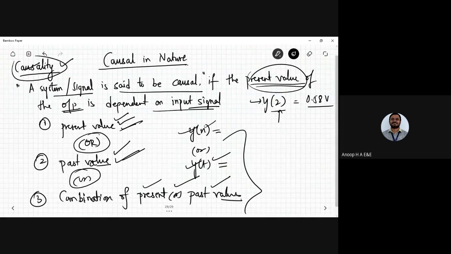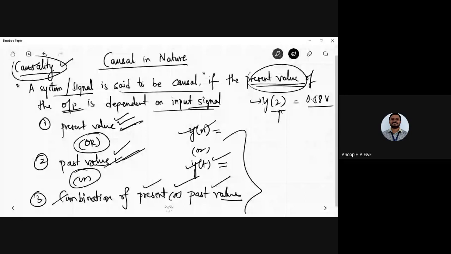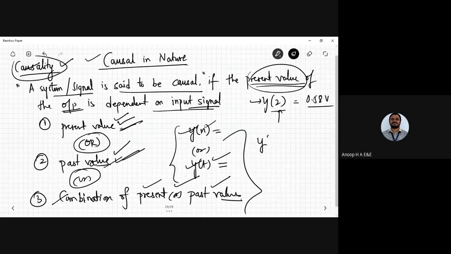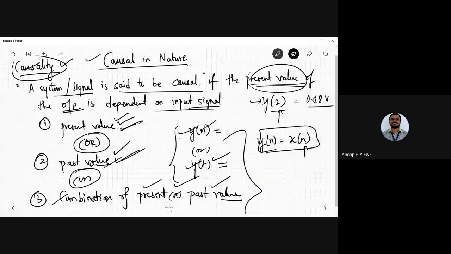Okay, so this value of the output signal, whether it is dependent on the present value or past value or combination of present or past value, I can say such signals to be causal in nature. So how did I say this system or this signal is causal in nature?